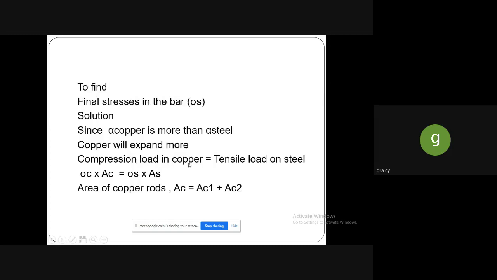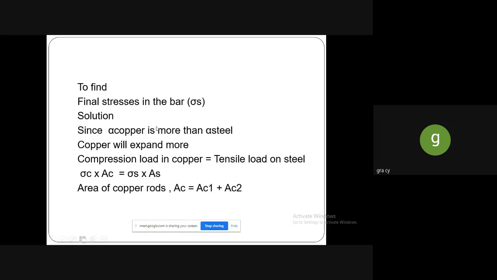So the compression load in copper is equal to the tension load in steel. Normally the steel will always carry the tensile force, the tensile load. It allows only tension, the steel will always elongate. It is an elongation process, so the tensile load is applicable for the steel. When compared to the copper, the copper will not be in tension, but when the load applies, it will get compressed, so it will expand more when compared to the steel.